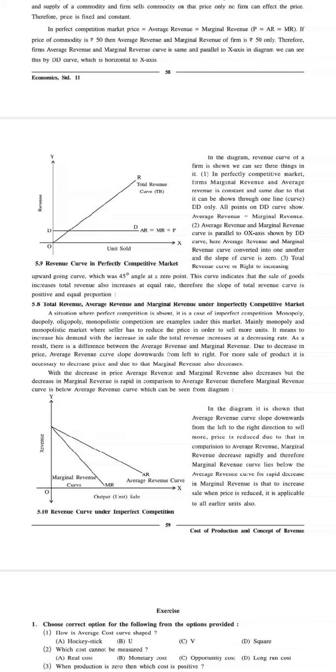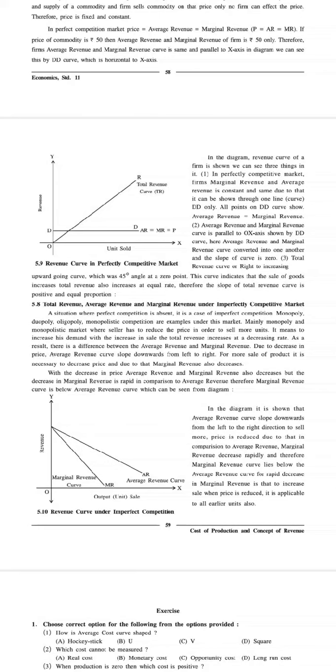Good morning students. This is the last topic for chapter number 5, which we will be concluding today. In this topic we will be seeing how the total revenue, the marginal revenue and the average revenue behave under an imperfectly competitive market. Before we start, let us first understand what is meant by a perfect competition and what is meant by an imperfectly competitive market.